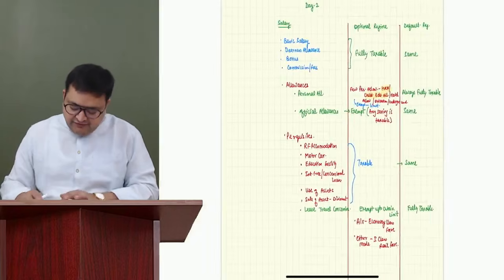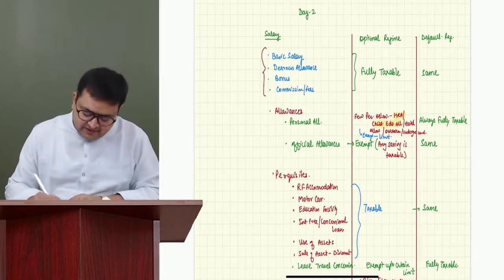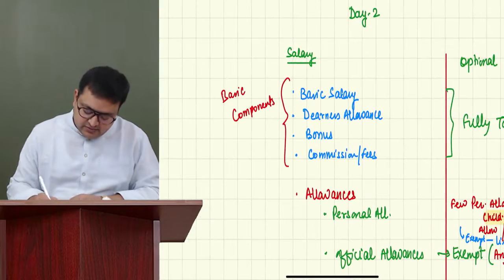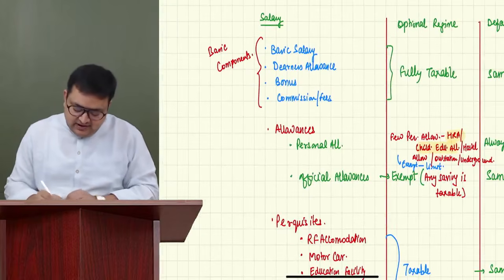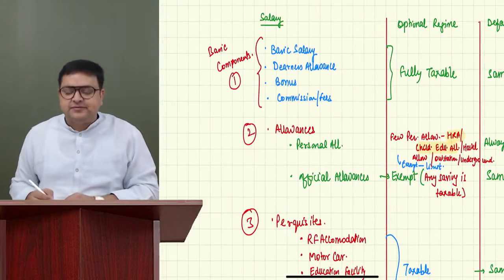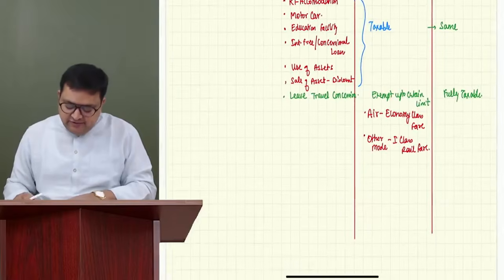Generally, we have four things in salary. One is the basic components of salary. Second is allowances. Third is perquisites. And the fourth part is retirement benefits.